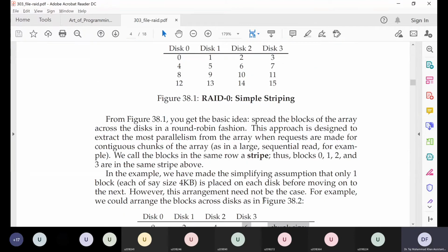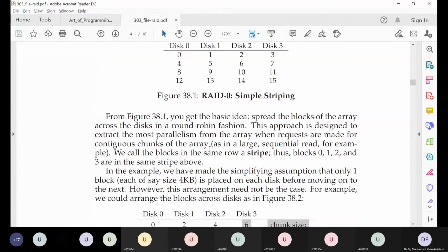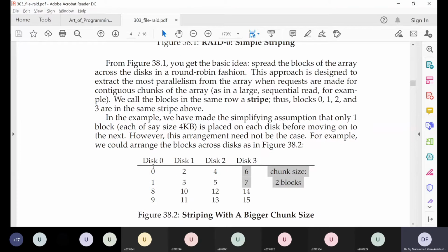Sometimes they basically lay their stripes like this. Here it was 0, 1, 2, 3, 4, 5, 6, 7, and here we have 0, 1, then 2, 3, 4, 5, and 6, 7.